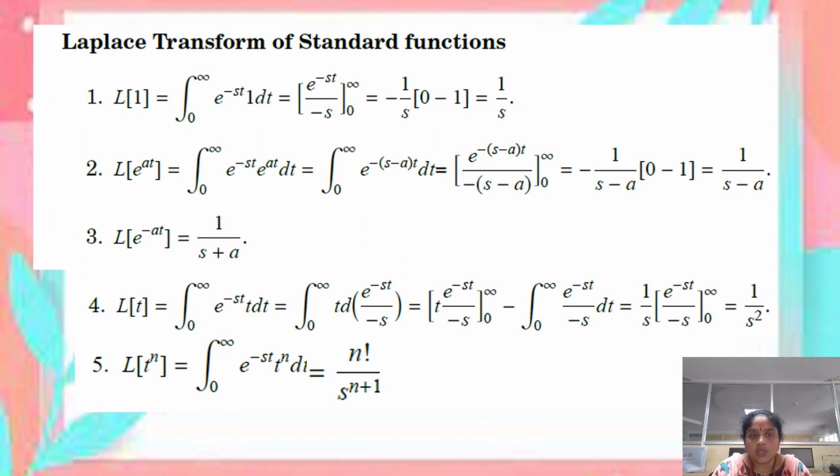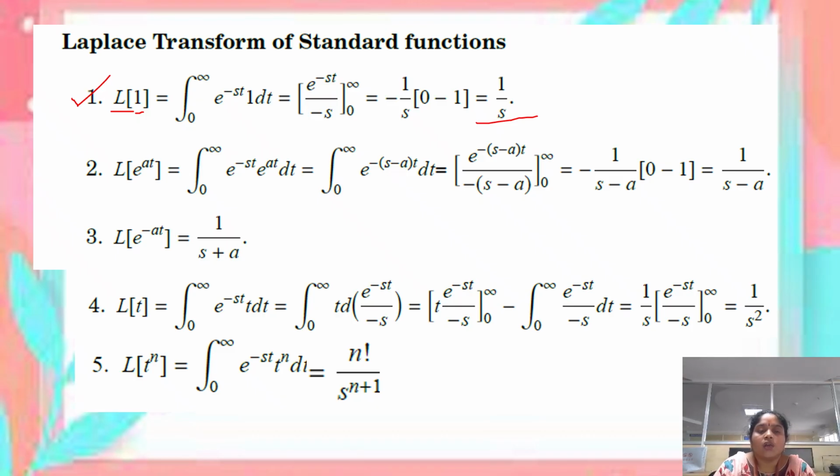Here we see the derivation of the Laplace transform of a function. For example, first, if the function f of t is equal to 1, after applying the Laplace transform, the result becomes 1 by s. This is obtained from the definition of Laplace transform. Here L represents the Laplace transform. We know that the definition of Laplace transform is L of f of t equal to the integral from 0 to infinity of e power minus st f of t dt.